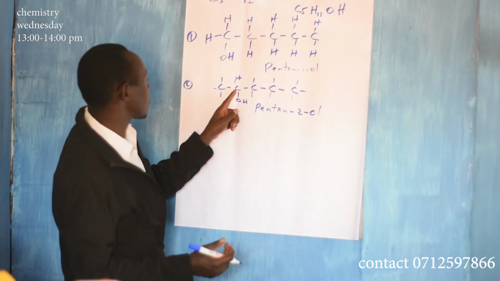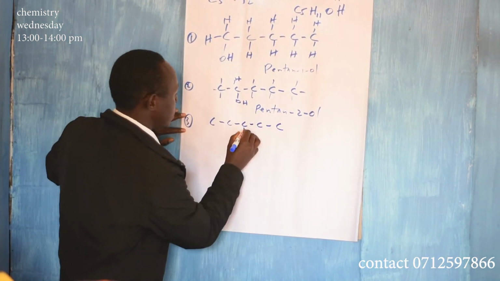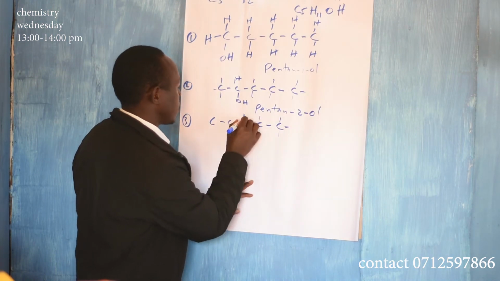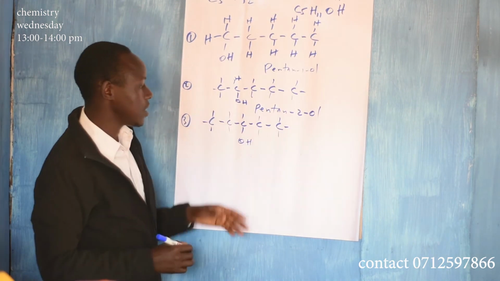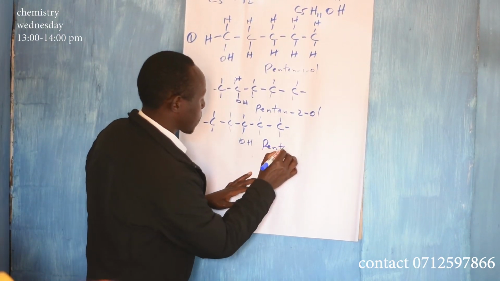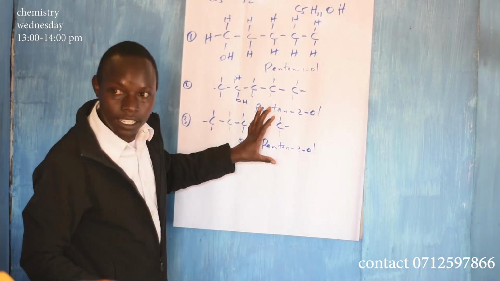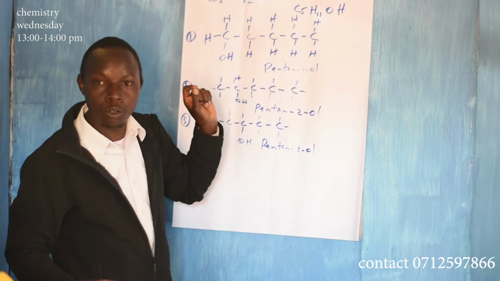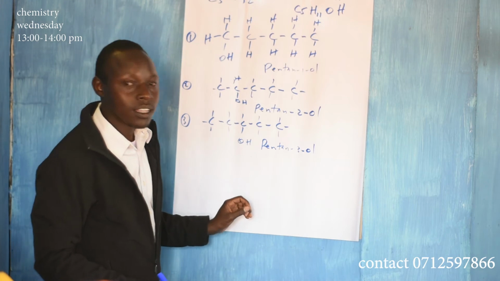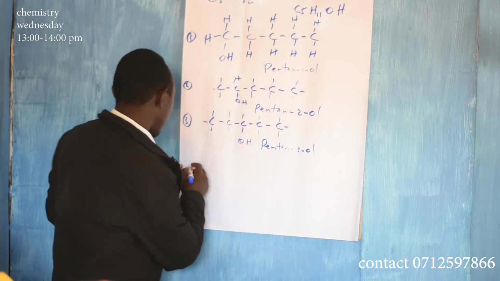You can still take the OH to carbon number 3. You take it here. So you have OH there. The rest are hydrogens. Now this one is pentan-3-ol. These are what we were calling positional isomerism. Positional isomerism because this OH is at different carbon atoms. So those are 3.